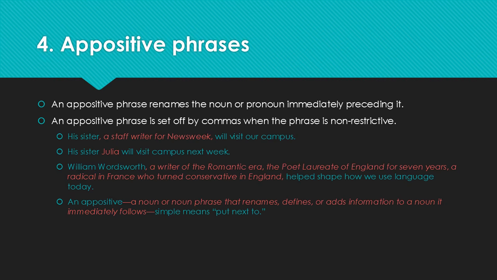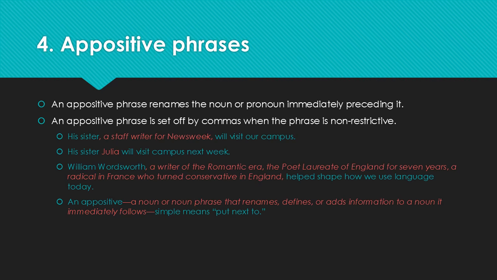Or in a restrictive sense, his sister Julia will visit campus next week. And his sister is restated according to her name, Julia. But since the appositive is more specific, it is restrictive and does not need to be set off by commas. You can hear that by the flow. You don't want to slow down the reader by putting extra commas around Julia.